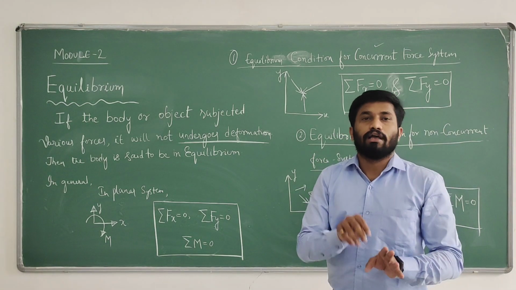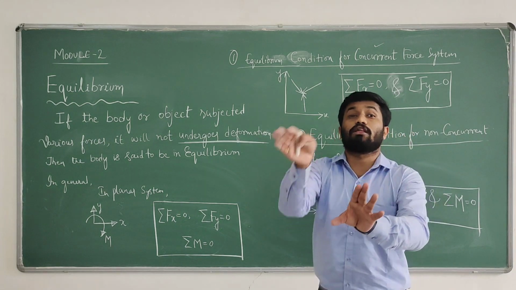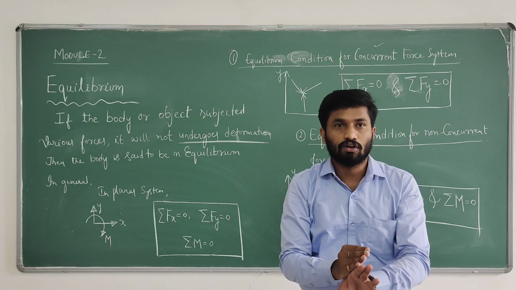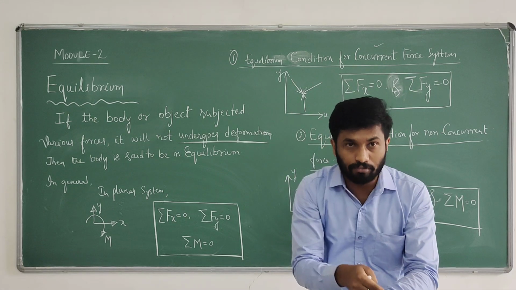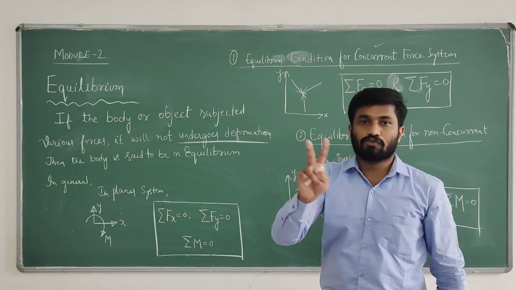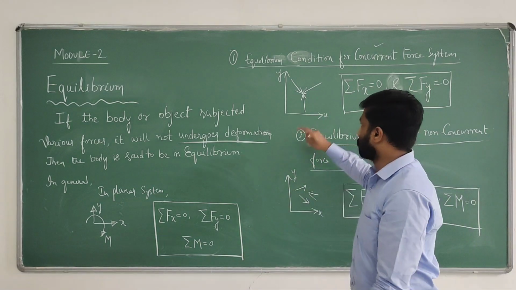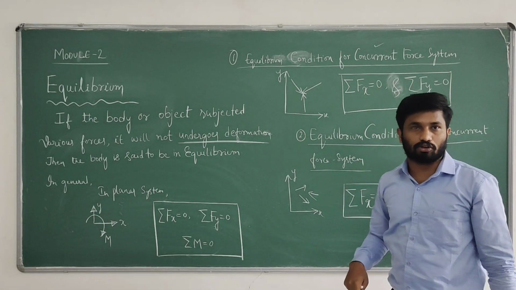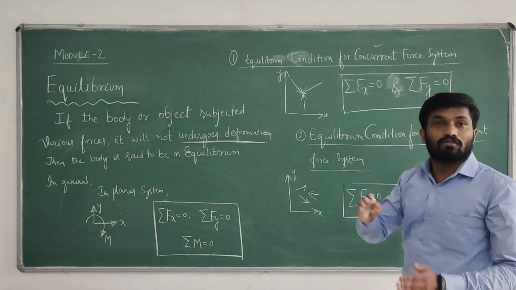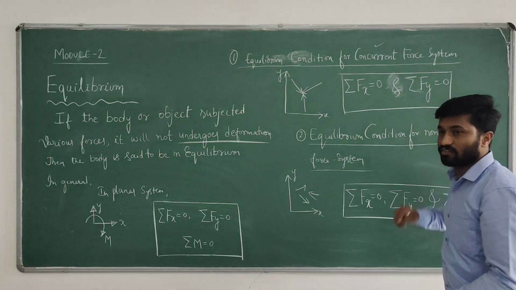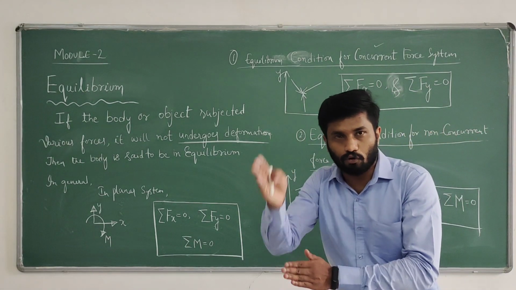Only the x direction and y direction are possible. Equilibrium means we are restricting those, because there is no deformation. That's why only 2 equations of equilibrium are possible: sigma fx equals 0 and sigma fy equals 0, where sigma fx is the sum of all horizontal forces and sigma fy is the sum of all vertical forces.